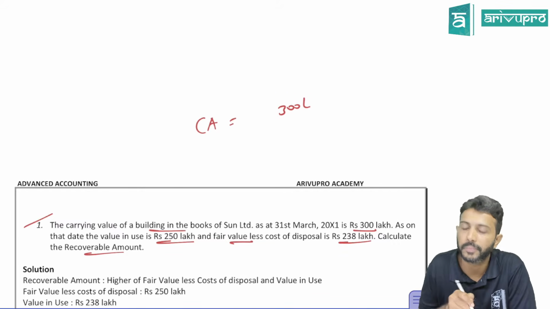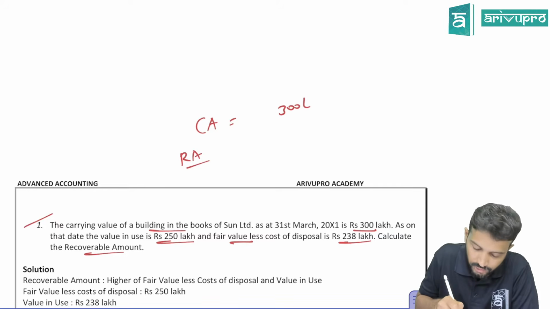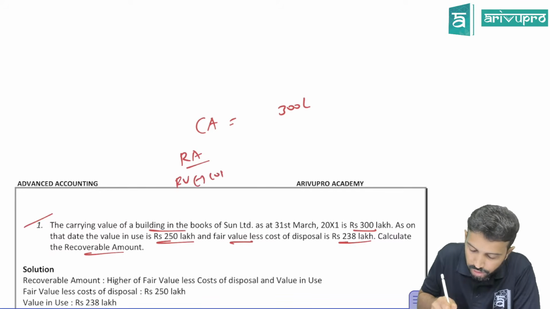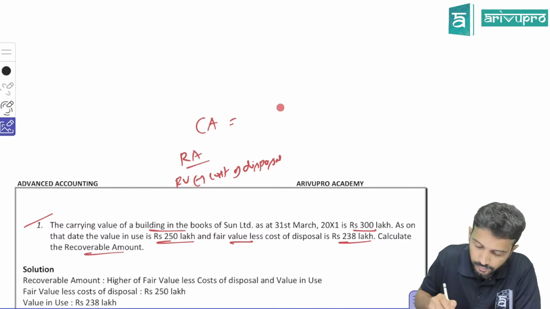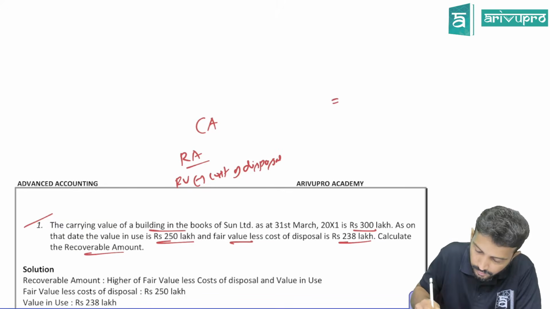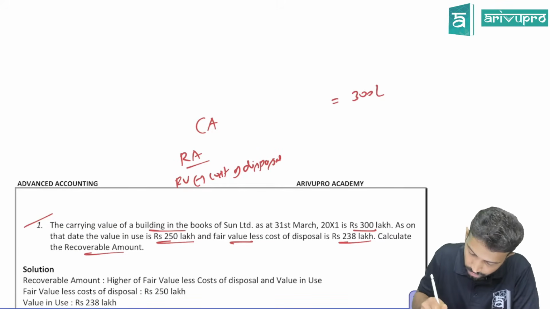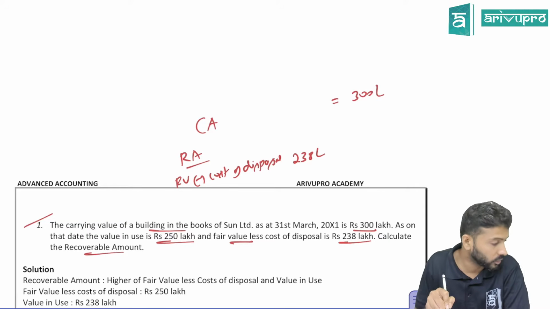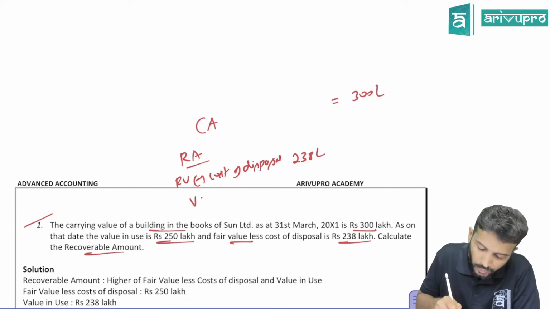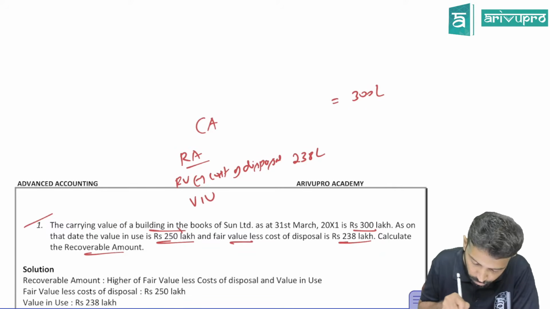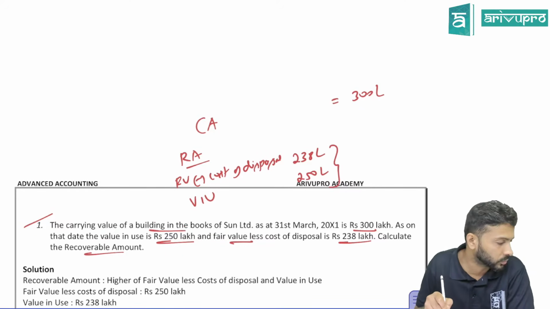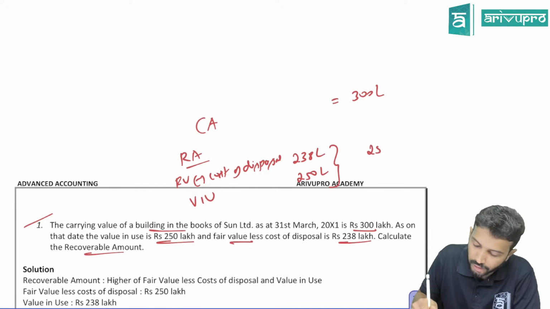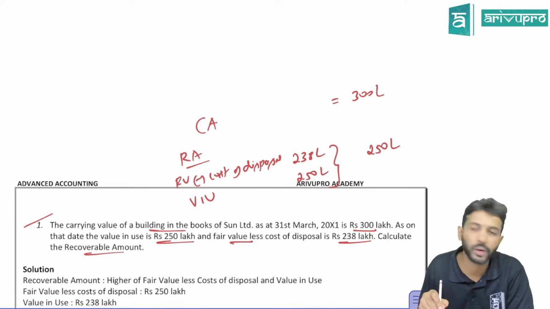What is recoverable amount? First find out fair value less cost of disposal or cost to sell. Fair value less cost of disposal is 238 lakh. Only this or one more? One more, which is what? Value in use. Have they given value in use? Yes, 250 lakh. What becomes your recoverable amount? Lower of the two or higher of the two? The higher of the two becomes your recoverable amount. So your recoverable amount is 250 lakhs.